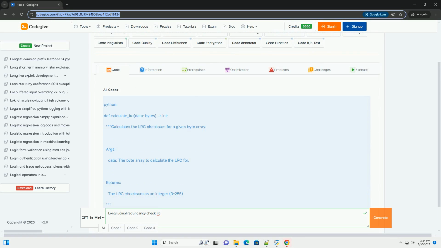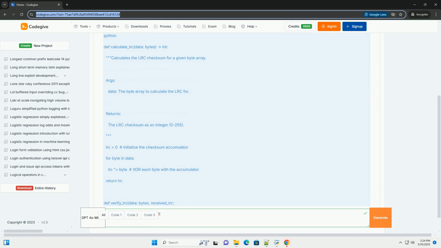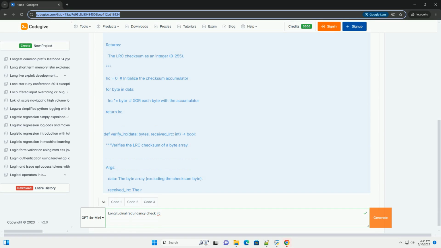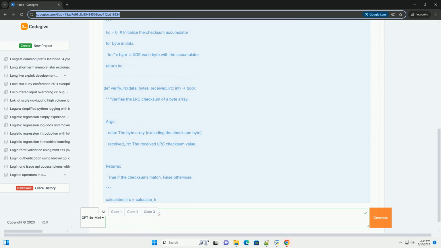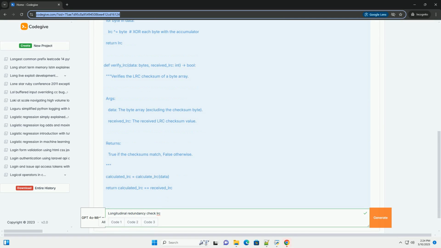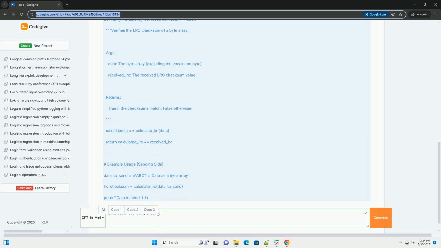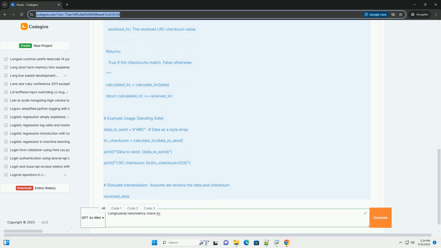Longitudinal Redundancy Check, LRC, a comprehensive tutorial. The Longitudinal Redundancy Check, LRC, also known as a checksum, is a simple error detection method used in data transmission and storage. It's designed to detect errors introduced during the process, like bit flips or alterations caused by noise or faulty hardware.